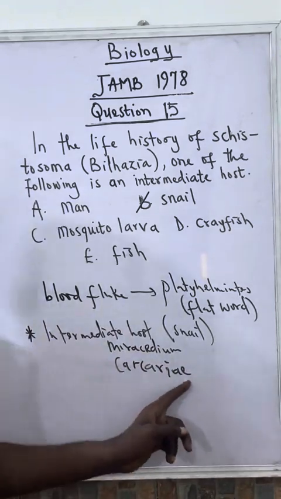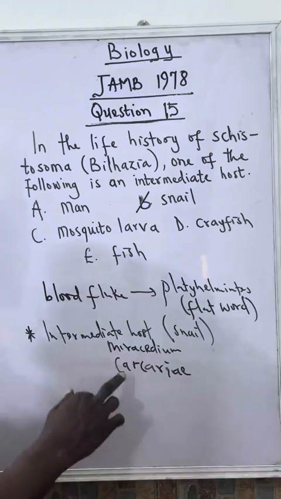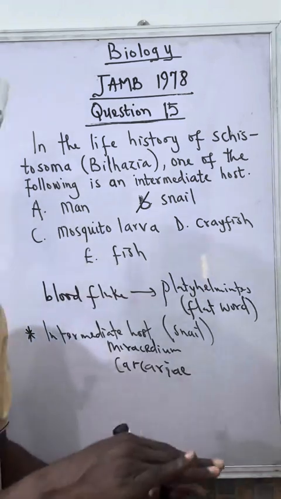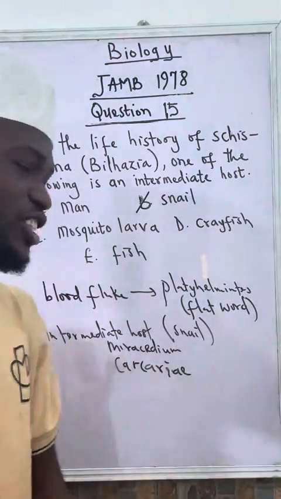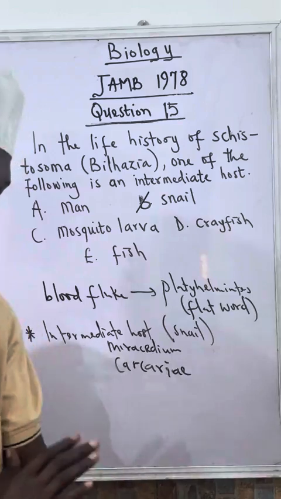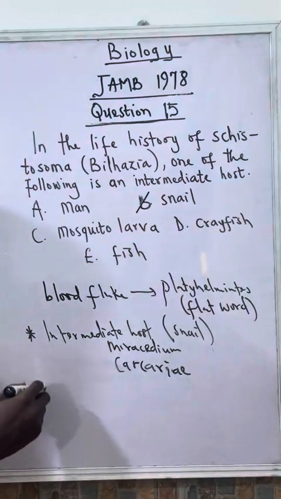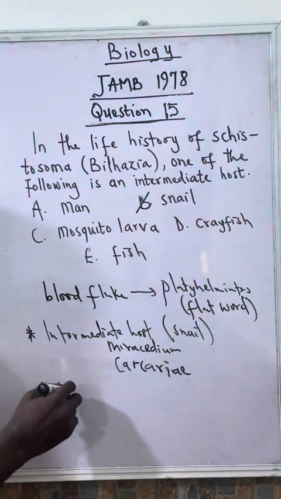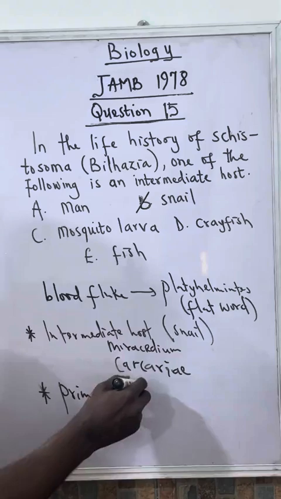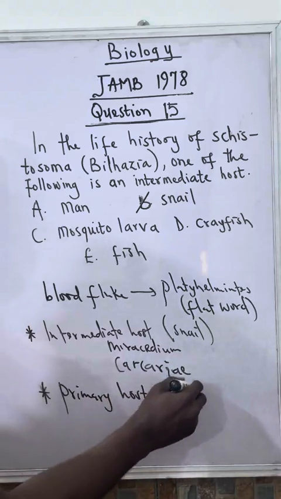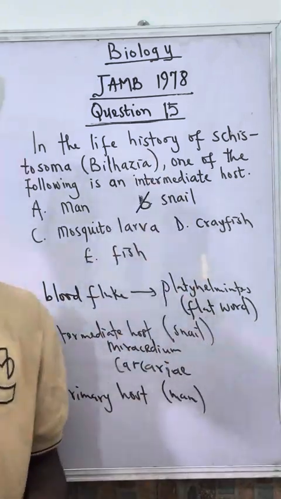This is the plural form, Cercariae. So this is the swimming larva. They will swim in water to find their way into the body of a human through contact. So human being is now known as the primary host or the definitive host. So man is the primary host for this flatworm.